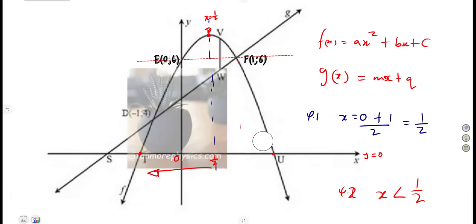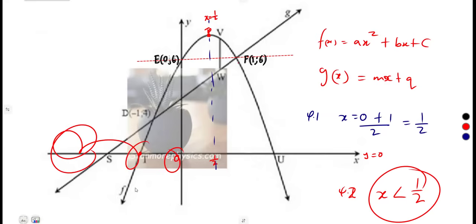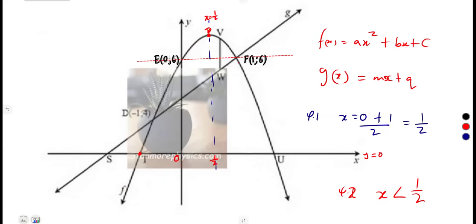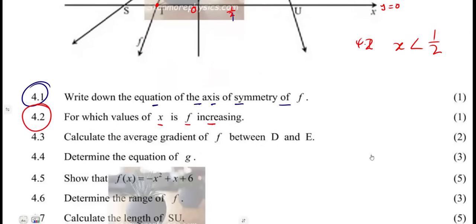It is actually a critical value that you use to test or to see where the graph is increasing or whether it is decreasing. So for these values of x, half, 0, going this side, the graph is increasing. The graph is going up for those values of x. So that is the whole idea for an increase.